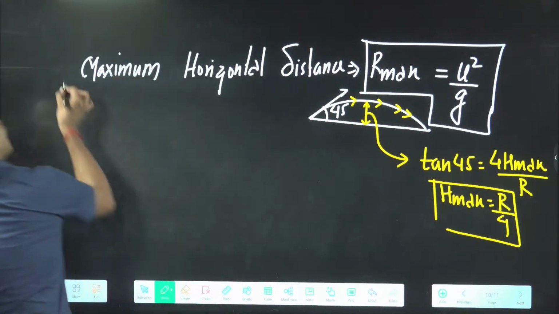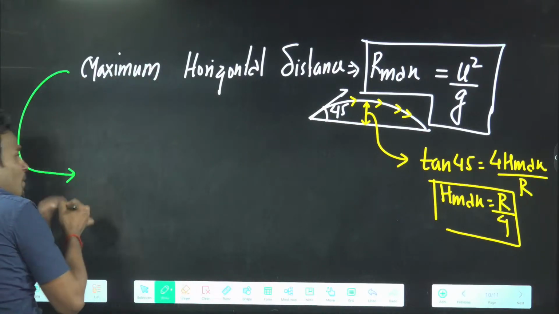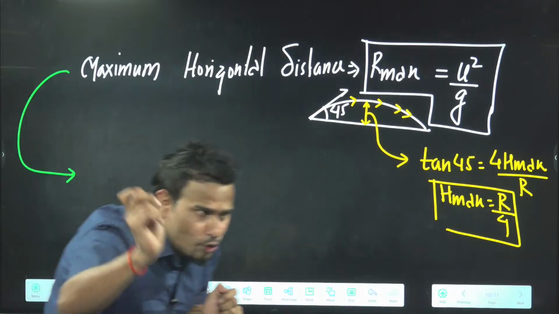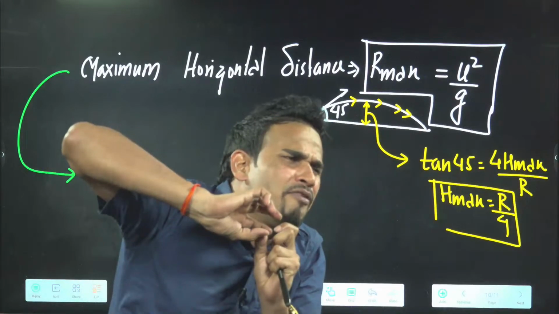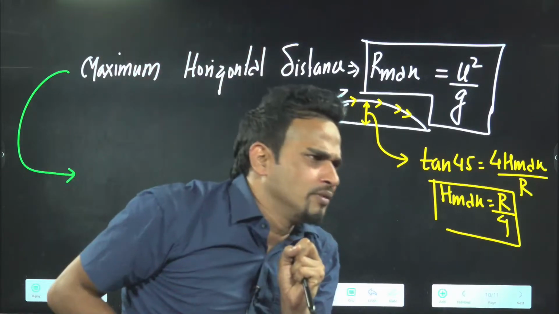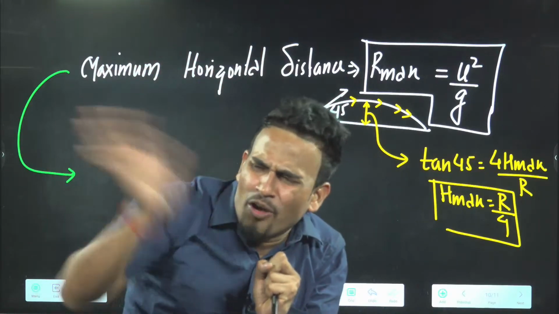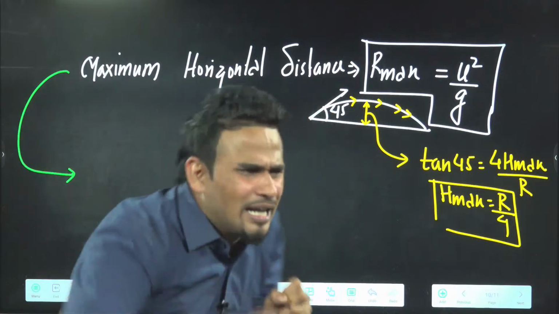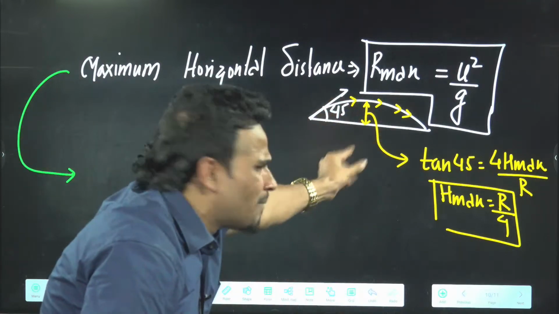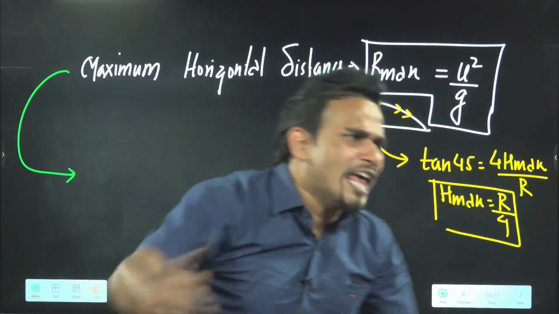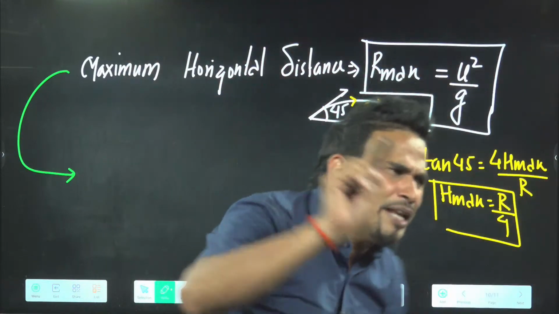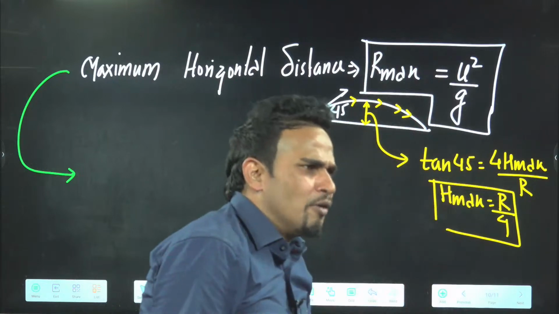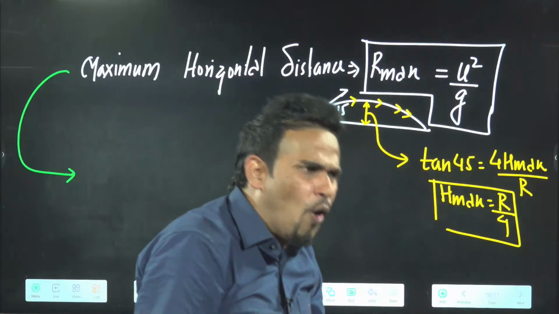But if someone asks you, a ball can be thrown to a maximum horizontal distance R, find the maximum vertical height it can be thrown. They're not asking what is the maximum height attained by this projectile. They're asking what is the maximum possible vertical height you can throw the ball. Tell me, now also will you throw horizontally? Now also will you throw at 45 degree? No.